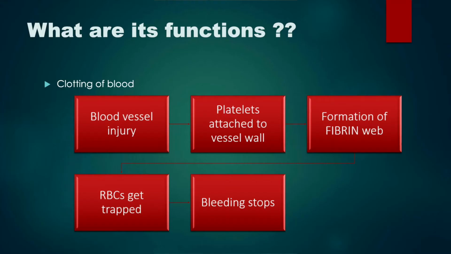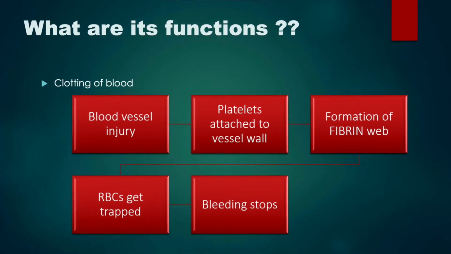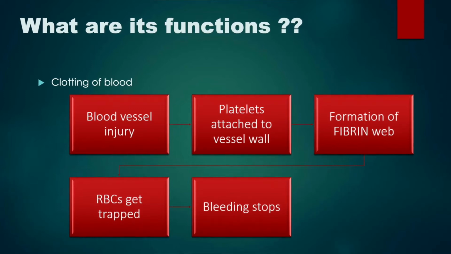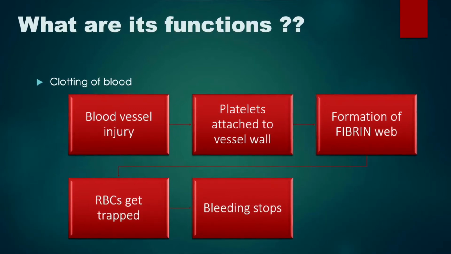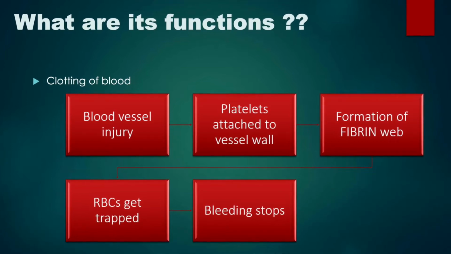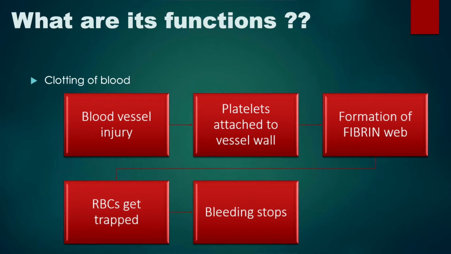What is the function of platelets? The function of platelets is clotting of blood. Whenever there is an injury in the blood vessel wall, platelets go and get attached to it and form a web of fibrin. Fibrin is a chemical found in platelets. So a web of fibrin is formed which stops bleeding from that point.